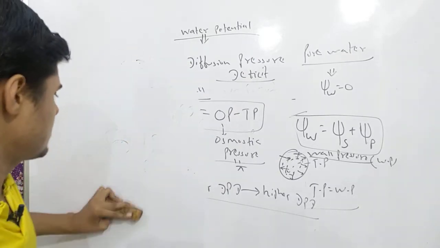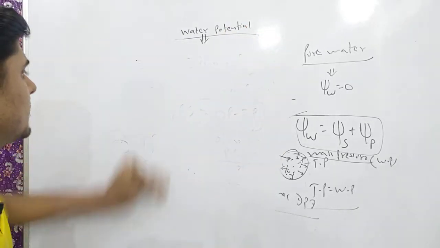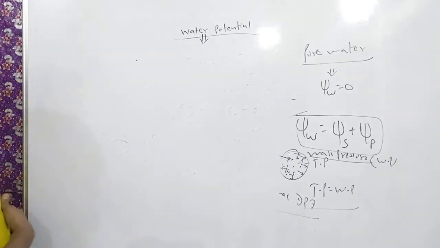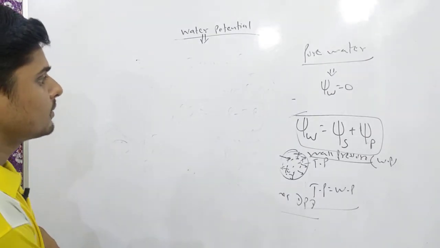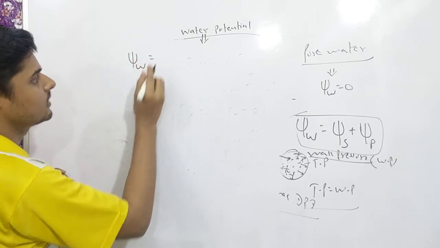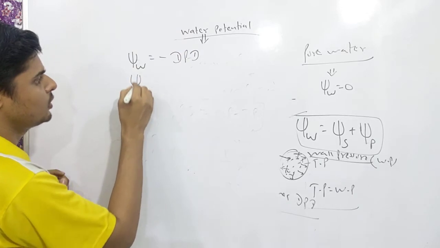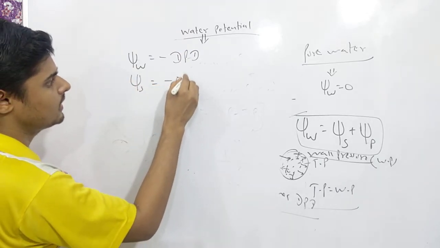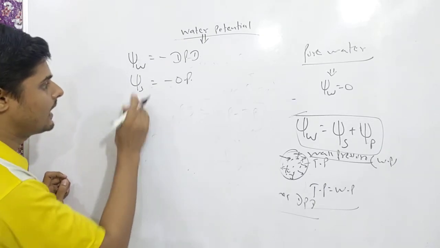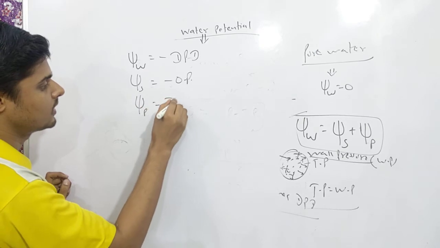A lot of questions related to this concept have already been asked in the NEET examination and many board exams. Now, remember that water potential is equal to negative of DPD, solute potential is equal to negative of osmotic pressure, and pressure potential is equal to turgor pressure.